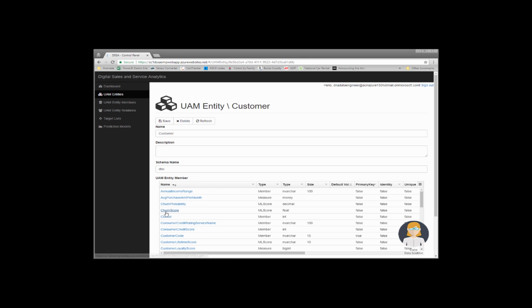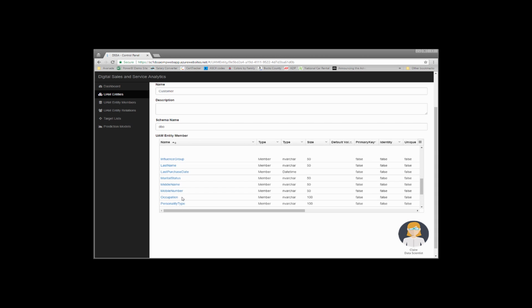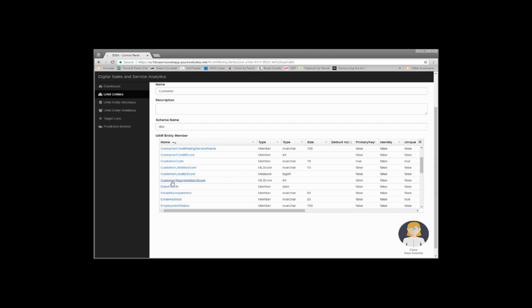So here we're showing the example of digging into the customer entity, and there the callout of some ML scores like the segmentation score and the churn score. These are the outputs of those machine learning models that now exist in the UAM to be leveraged downstream.